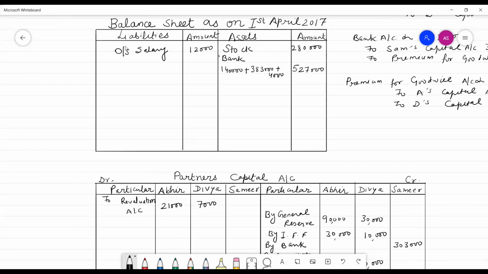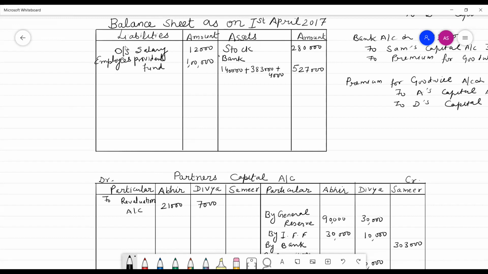Remaining items would be transferred in the balance sheet, such as employees provident fund. The amount of employees provident fund would remain unchanged, that is 1 lakh.